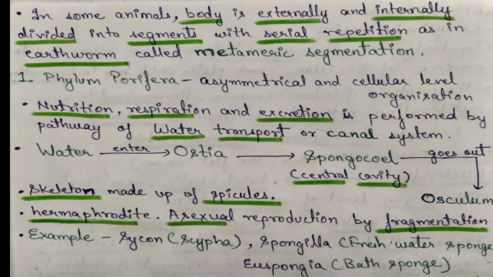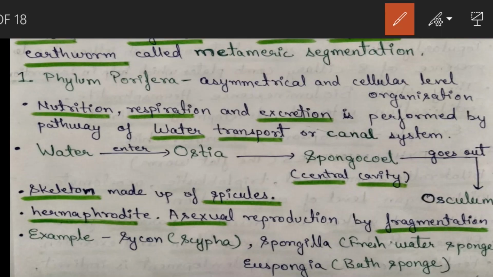The first phylum we are going to discuss here is Porifera. Asymmetrical and cellular level organization is present. Asymmetrical means there is no form of symmetry present in this organism, and cellular level organization is there. Nutrition, respiration and excretion are performed by the pathway of water transport and canal system. So you have to remember this, water transport or canal system is present in Porifera.